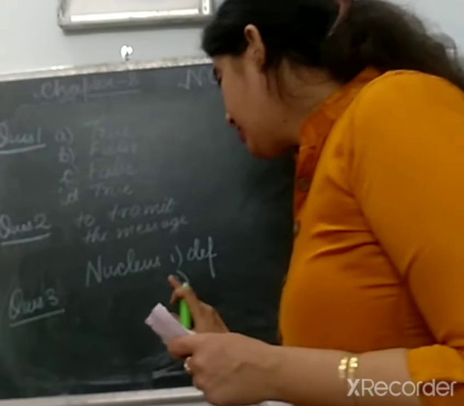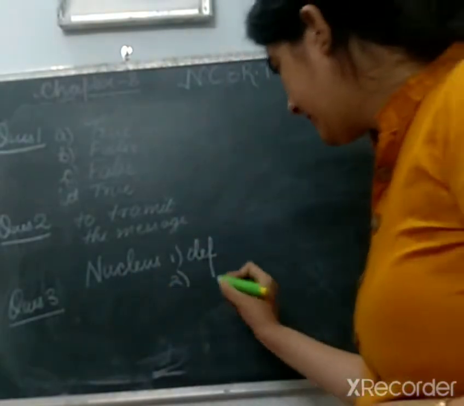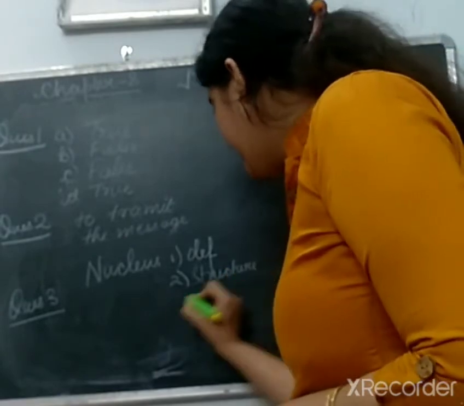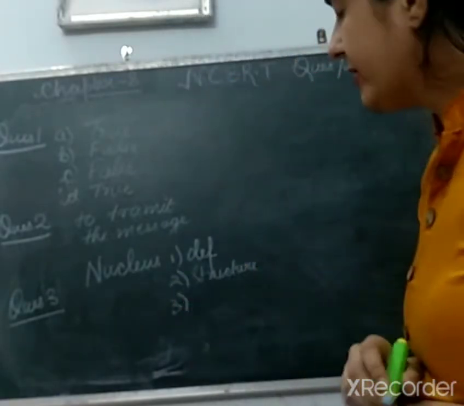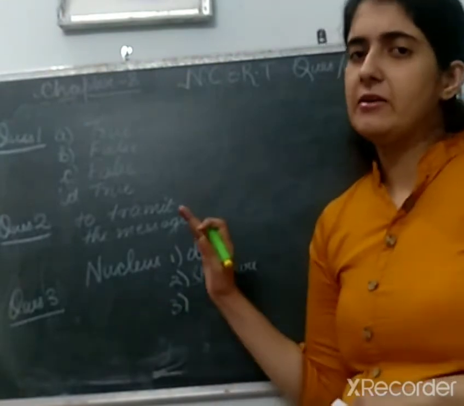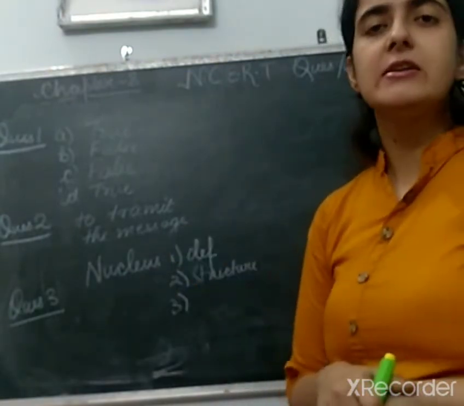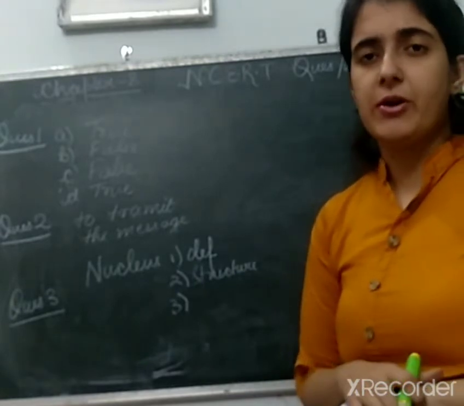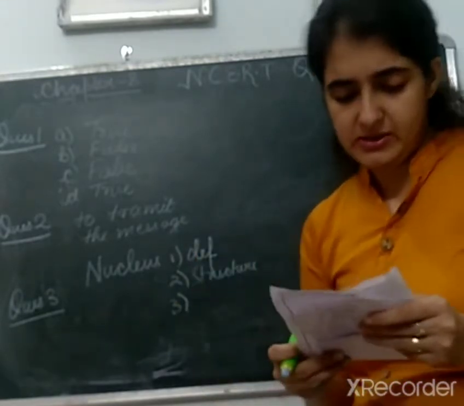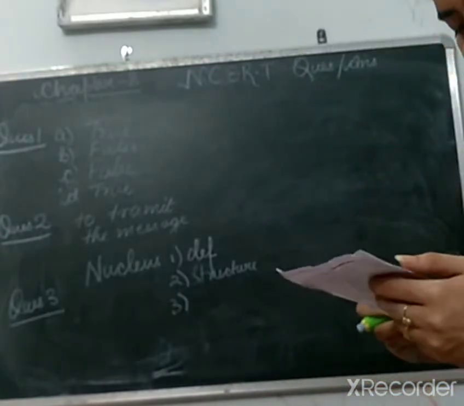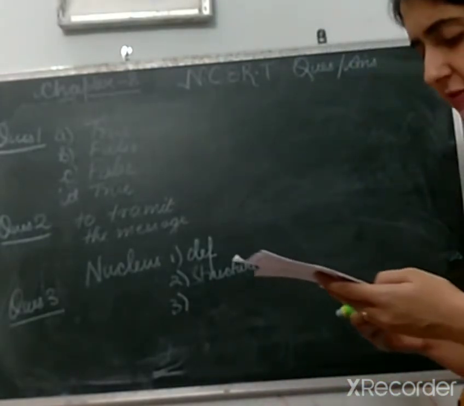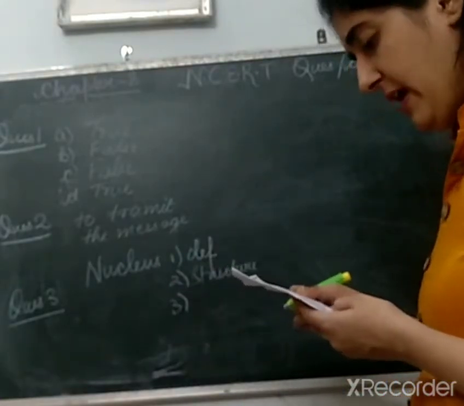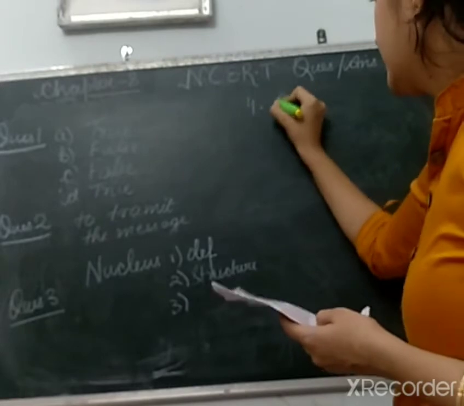And thirdly, you need to write the function of a nucleus. It controls all the activity and it carries the most important part, that is genes, right? Next one is question number 4. Which part of a cell carries organelles? So definitely it's cytoplasm. So the fourth answer is cytoplasm.